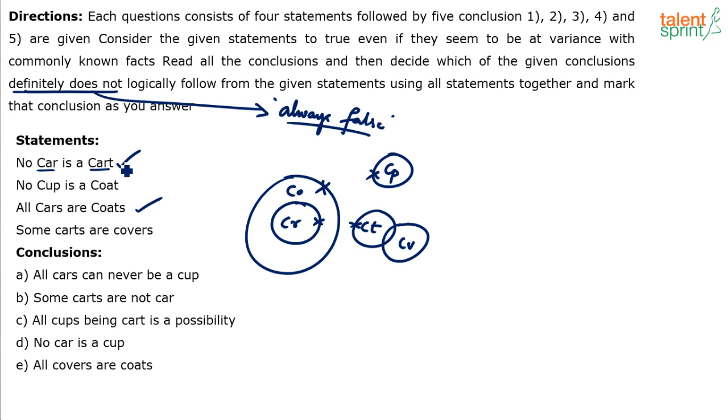No car is a cart, considered. No cup is a coat. Cup and coat do not touch each other, considered. All cars are coats. All the cars are coats, done. Some carts are covers.